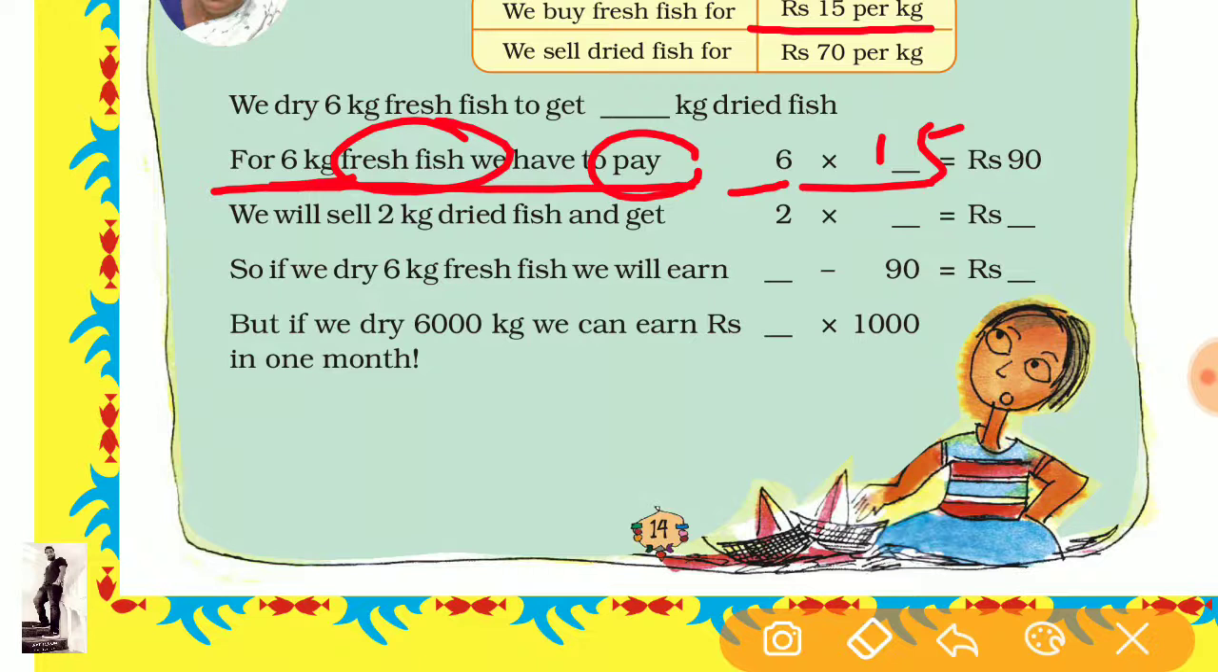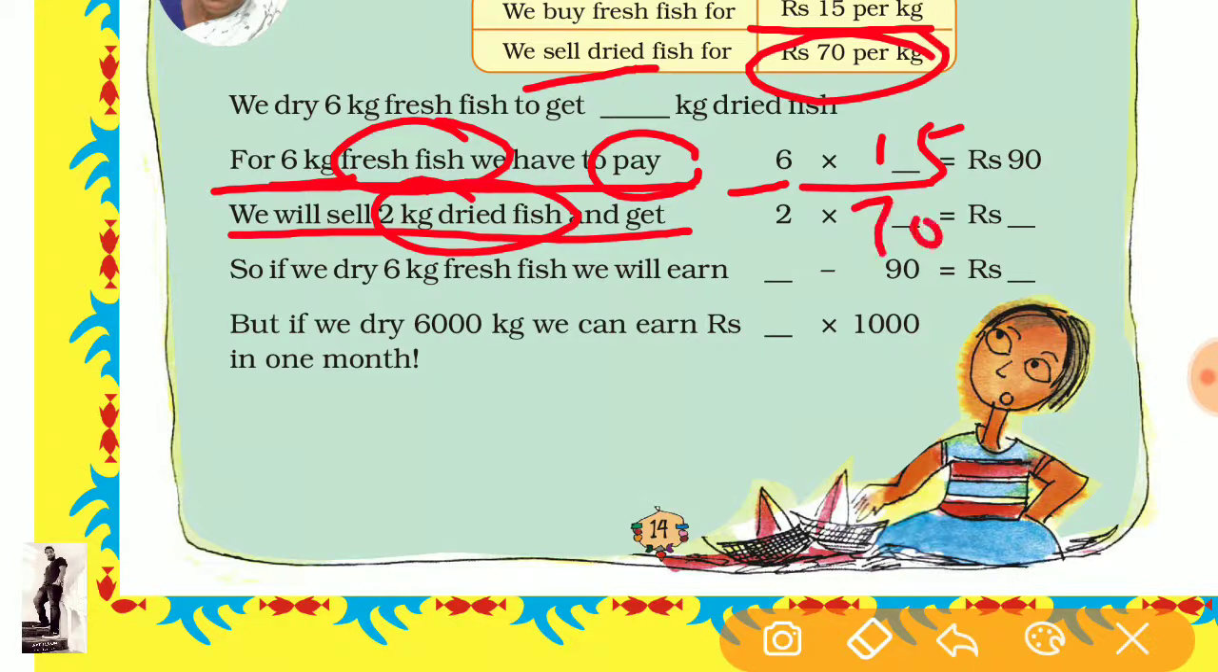Now come to the next. We will sell 2 kilogram of dried fish. So we will get 2 kilogram of dried fish. Sell means dried, which is 70 rupees per kg. So we will write 70 there, and this answer is 140 rupees. Done. Now next. If we dry 6 kilogram of fresh fish, how much will we earn?